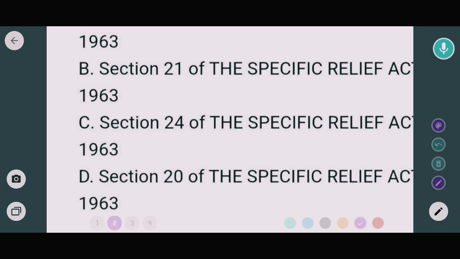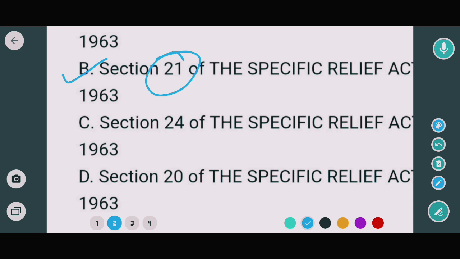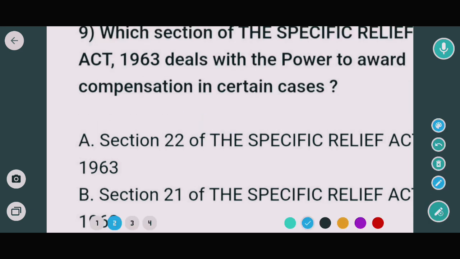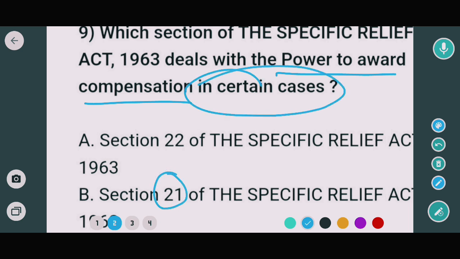So in this case, the correct option would be option B, that means Section 21 of the Specific Relief Act. That means the power to award compensation in certain cases has been given under Section 21 of the Specific Relief Act. So in this case, option B would be the correct answer. So now move to the next question.